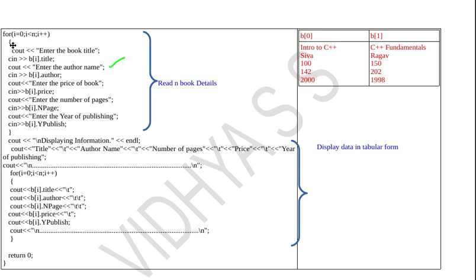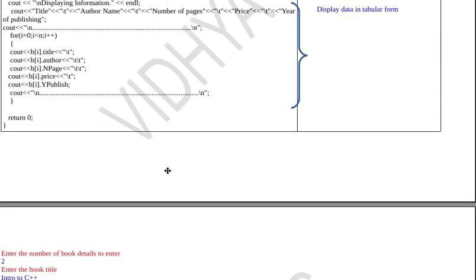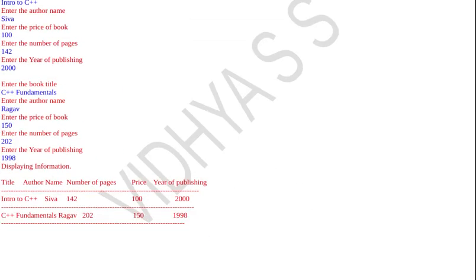And next, now I have received all the values by using this code. Next I want to print it in a tabular form. That is the question asked: you need to print them in a tabular form. How can I print the same in a tabular form? This is the tabular form I am going to print. See, this is how I am going to print.